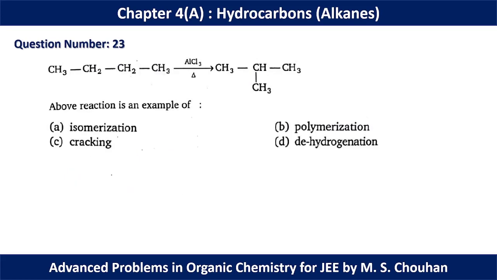In question number 23, we have butane, and in presence of AlCl3 and heat, this butane will isomerize to reduce its surface, and in this case we get isobutane. In isobutane we have reduced surface, and this will be an isomerization reaction. That's why for question number 23, option A should be the correct option.